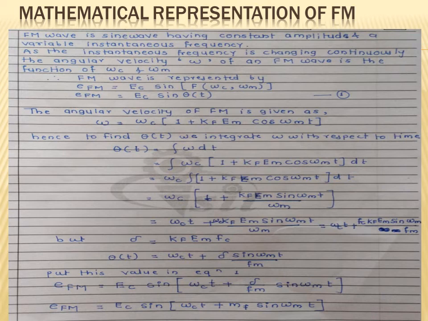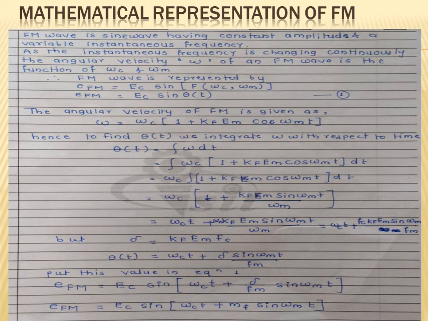So we will put the value of omega in theta t, and we find out theta t first. To find theta t, we integrate this omega with respect to time. So theta t is equal to the integration of omega.